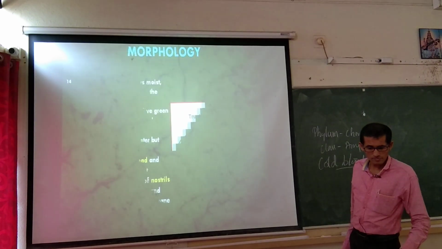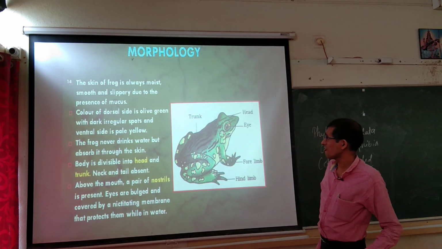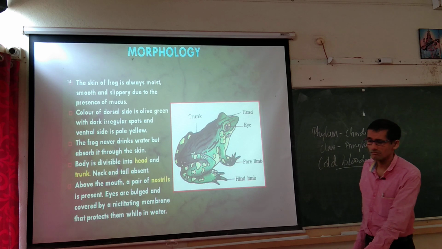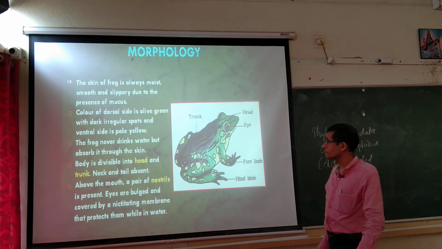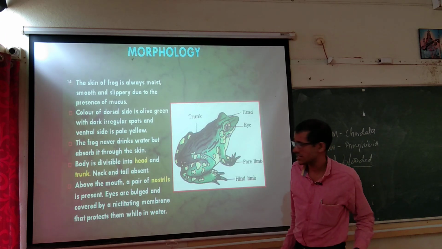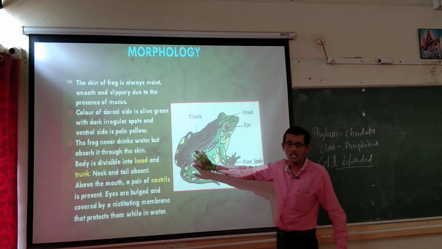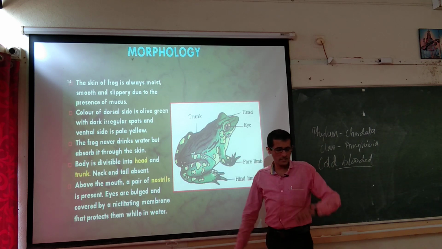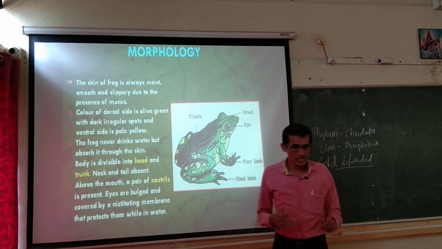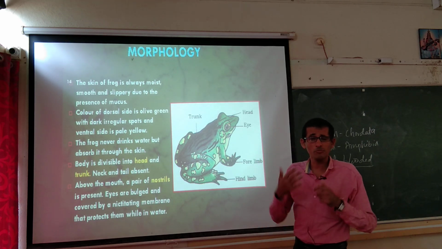Then morphology, if you take, the skin of frog is always moist, smooth and slippery due to the presence of mucus. So, mucus secretion is there on the surface of the body. The body surface of the frog is always moist, and the skin is slippery and smooth, and it is because of mucus secretion.